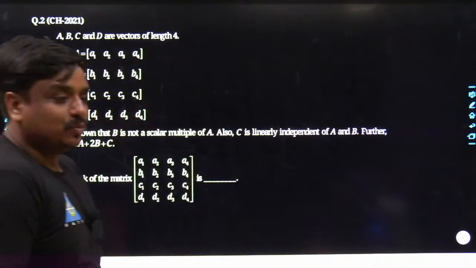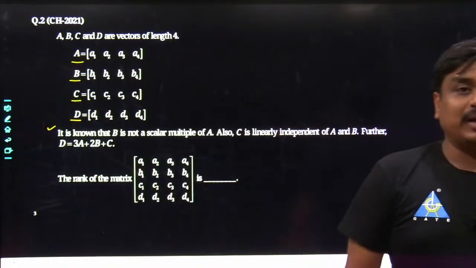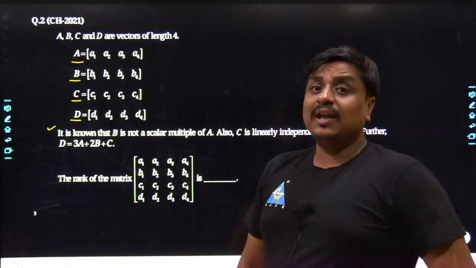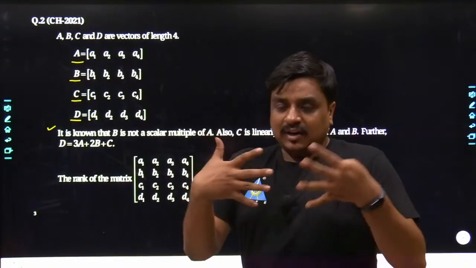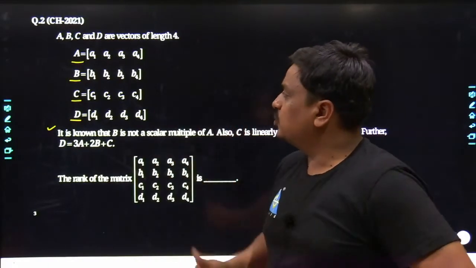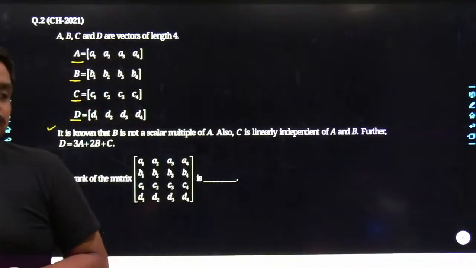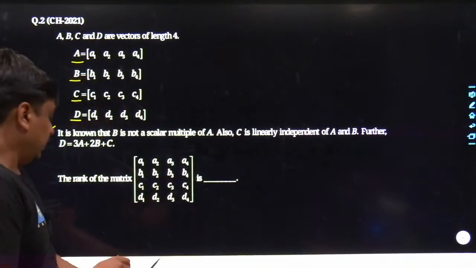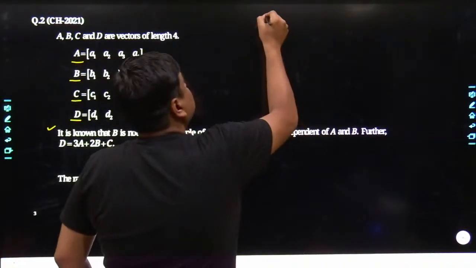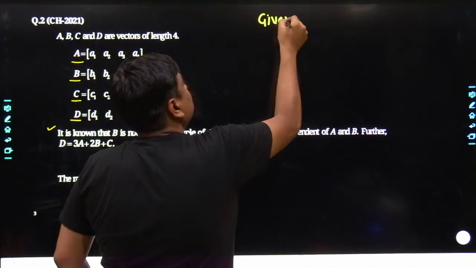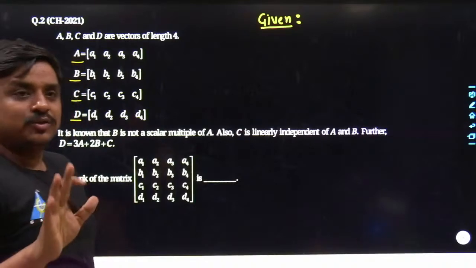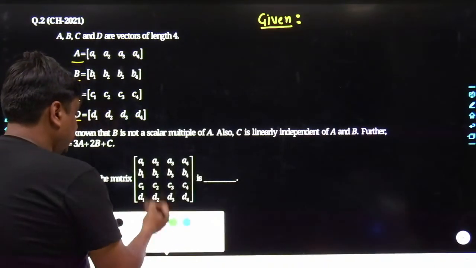So tell me, what would be the best answer? Whenever I am teaching, I expect it to be two-way communication. So whenever I ask what the best answer would be, at least you can guess that answer in the live chat, so I'll have the understanding that you guys are well acquainted and connecting with me. Tell me what would be the best answer for this problem. Anyways, let me focus on this problem. At the very beginning, I would write what the important data given along with this problem are. This used to be the pattern of our booklet also. In GATE Academy, first we write the given. In the same way, we are going to smash this problem. My dear friends, what are the different data being given?